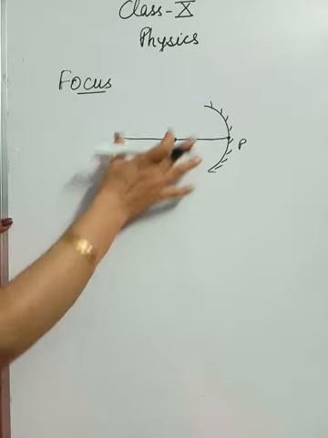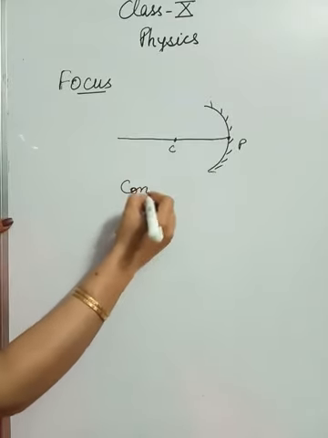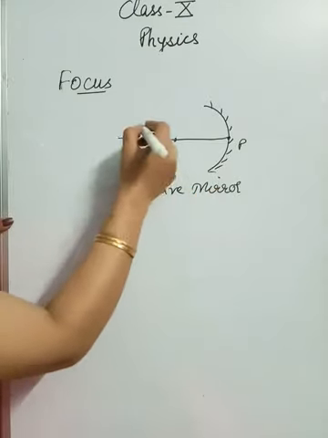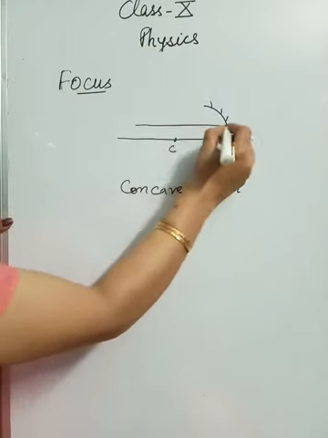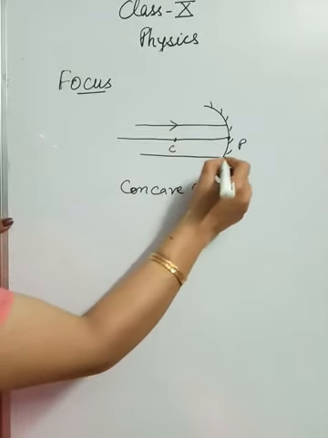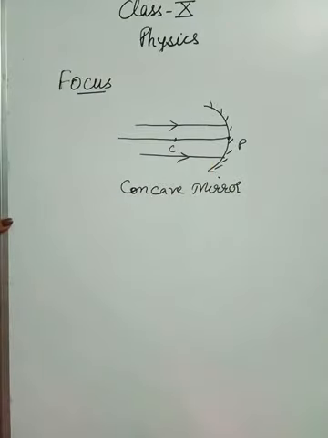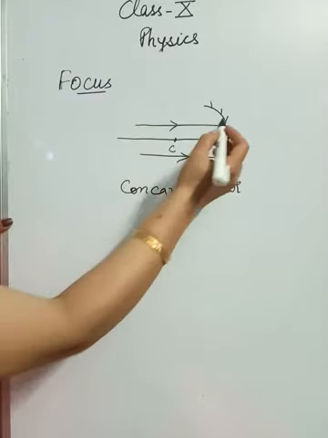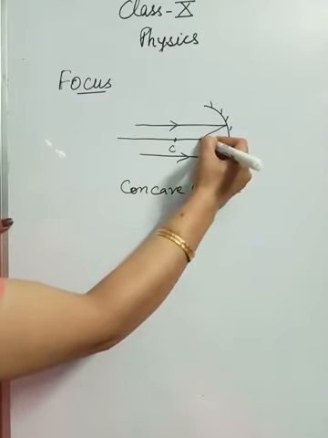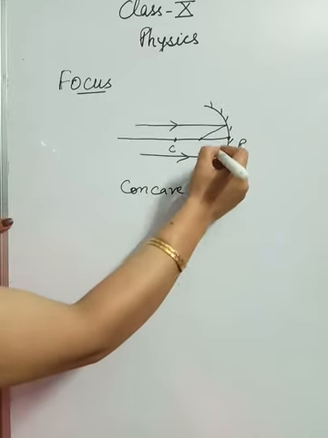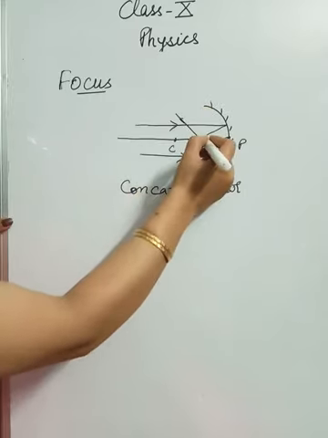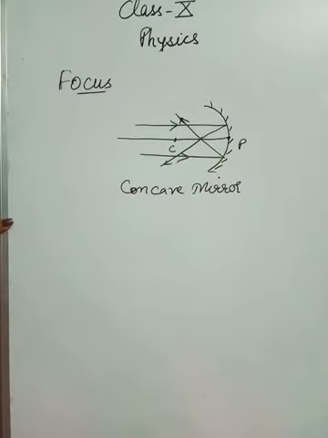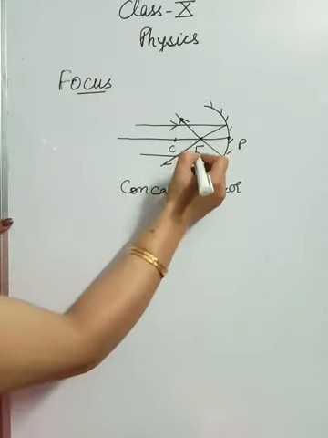So this is a property of this concave mirror that all the rays which are parallel to the principal axis, or the rays of light which are parallel to the principal axis, when these fall on the surface of the mirror, they are reflected in such a way that they meet the principal axis at one point, or they pass through the principal axis through one point. Okay, so this special point is called the focus.